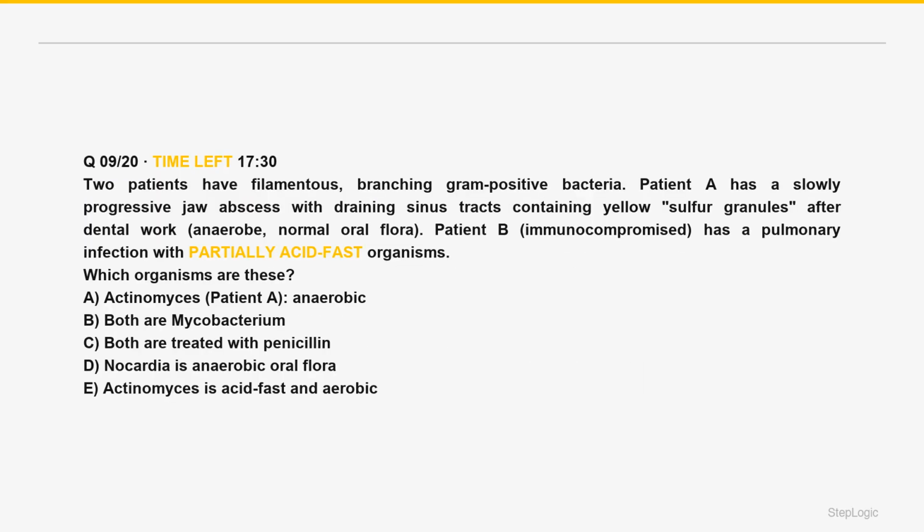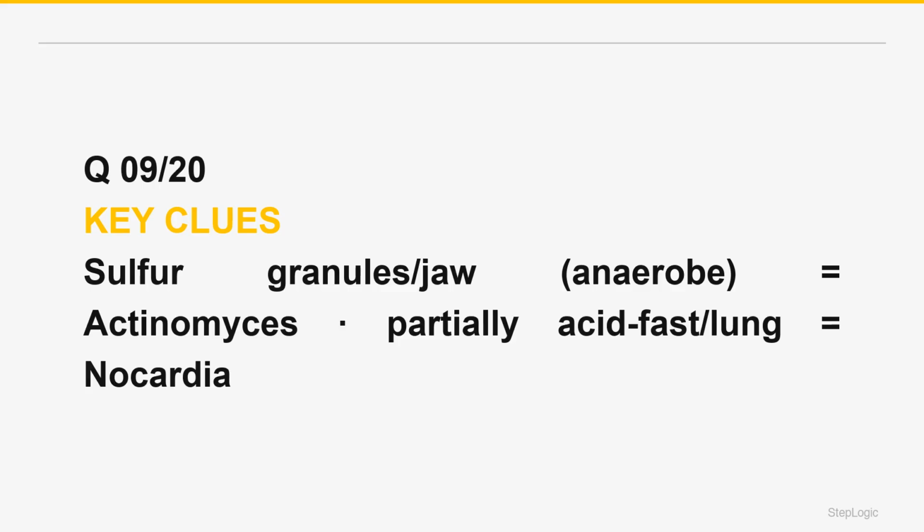Which organisms are these? Two patients have filamentous, branching gram-positive bacteria. Patient A has a slowly progressive jaw abscess with draining sinus tracts containing yellow sulfur granules after dental work, anaerobe, normal oral flora. Patient B, immunocompromised, has a pulmonary infection with partially acid-fast organisms. Read the command. Which organisms? Jaw abscess plus sulfur granules, anaerobe, not acid-fast, is Actinomyces. Pulmonary, partially acid-fast, immunocompromised is Nocardia.